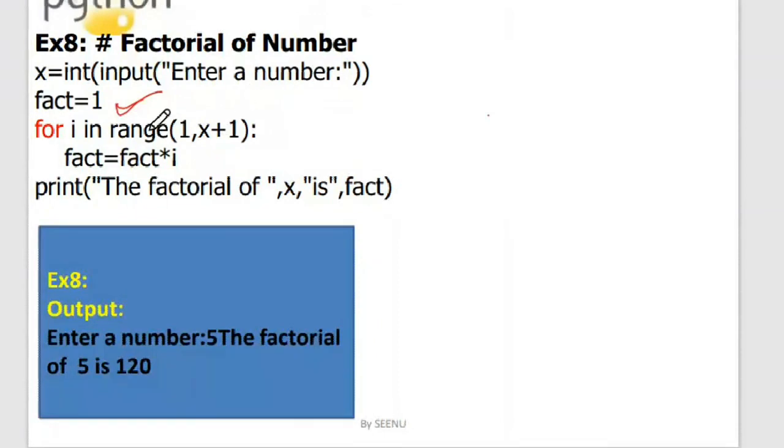Now we said this is the syntax and within the range. So we are saying x plus 1 to reach x. Okay, and then this is the logic. We are saying fact is equal to fact into i, and then we are printing x. This is how I want the output to be, the factorial of x. Whatever I give, so here I gave 5. So the factorial of 5, 120, will be printed on the screen.